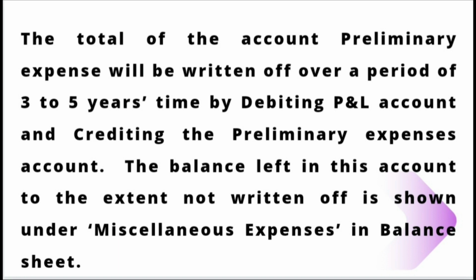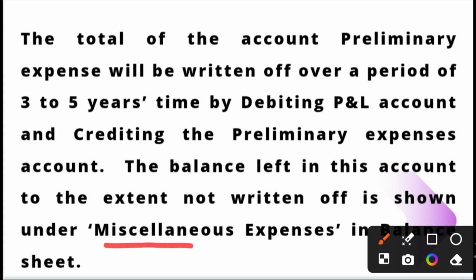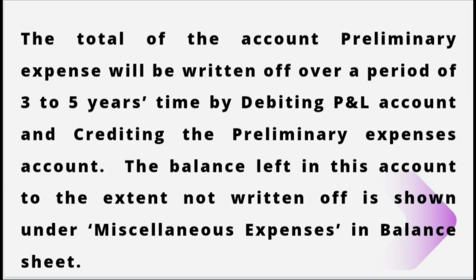The total of the account preliminary expenses will be written off over a period of 3 to 5 years time by debiting profit and loss account and crediting the preliminary expenses account. The balance left in this account to the extent not written off is shown under miscellaneous expenses in balance sheet. So whatever extent it is not written off, shown under miscellaneous expenses. So this is very important question.